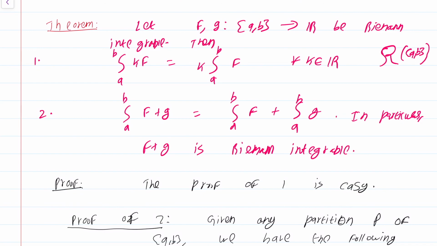This is a collection of functions which can be made into a vector space over the real numbers. And you have a linear transformation, that is the integral acting on R[a,b]. It's actually a linear functional. This allows us to study integration from the perspective of linear algebra. Now this is not part of this course, but it is worth knowing.